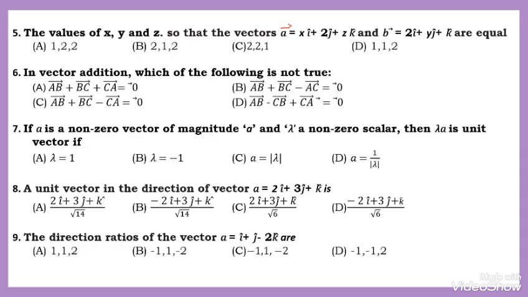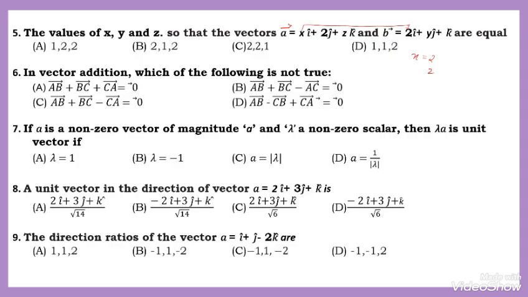Here x is equal to 2, because if two vectors are equal, then their corresponding elements are also equal. From this, x is equal to 2. Here, the coefficient of j is 2.